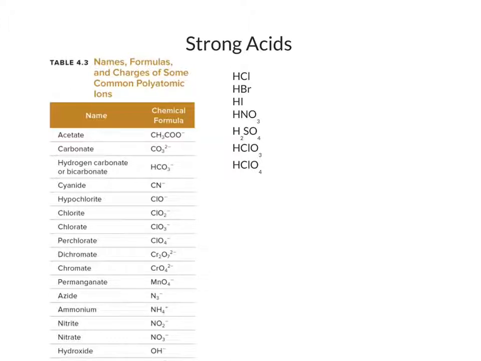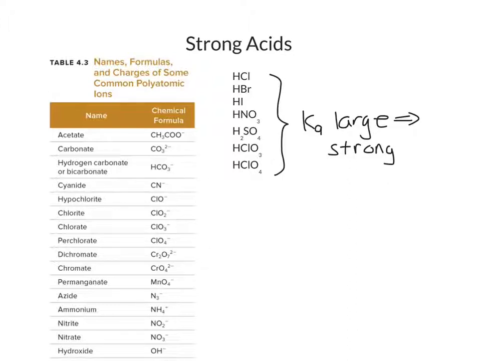So in this list, this is the complete list of strong acids with Kas that are large enough to be called strong acids. And so if these are strong acids, let's take the example of chloric acid and perchloric acid, then we can write that chloric acid plus water goes completely, not in equilibrium, to chlorate and H3O+.